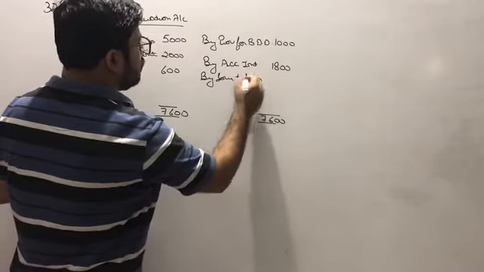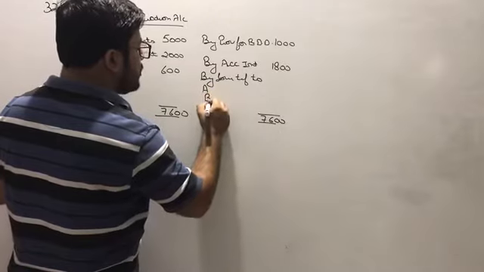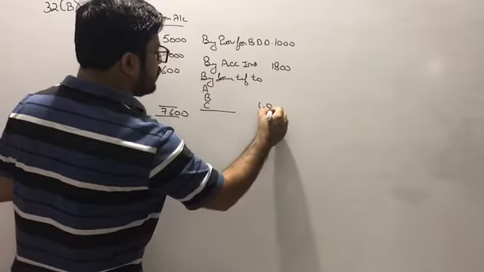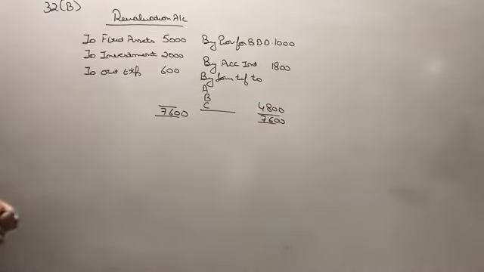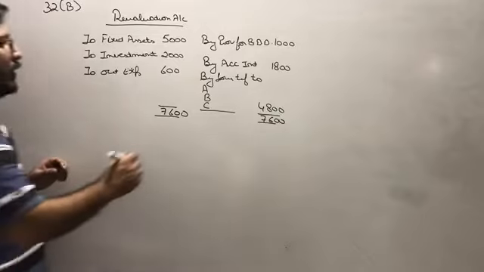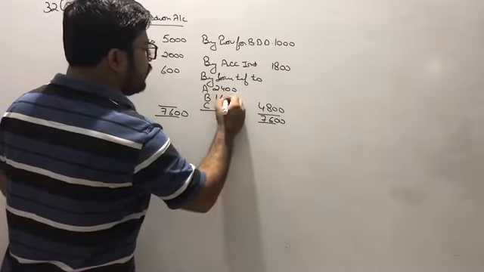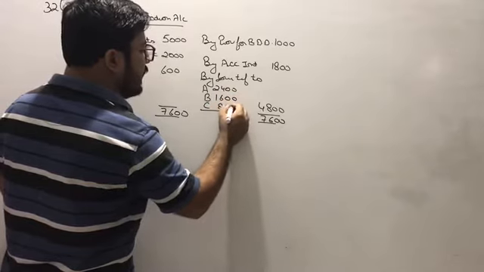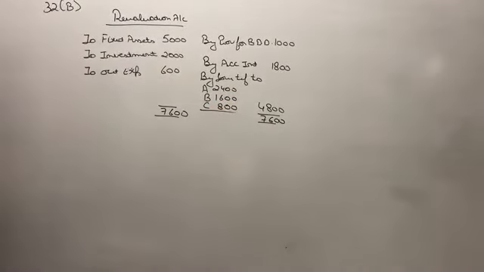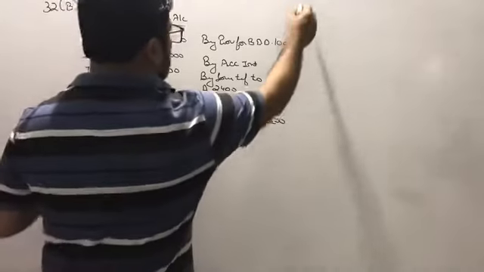By loss transfer to A, B, C in the ratio of 3:2:1. So 4800 divided by 6 will be 800. 800 into 3, 2400. 800 into 2, 1600, and 800. So I hope the concepts are clear. Revaluation account, you don't have any problem in revaluation account.